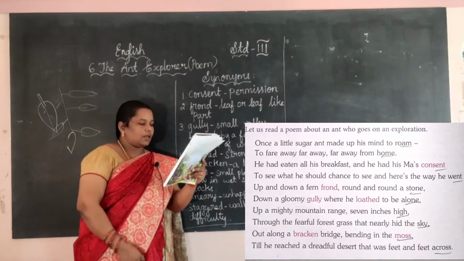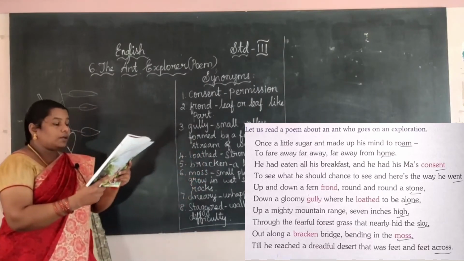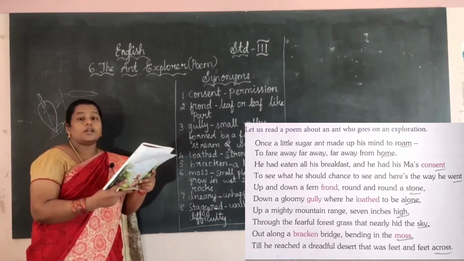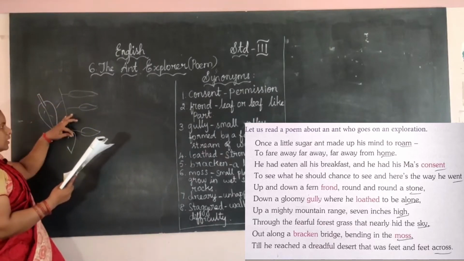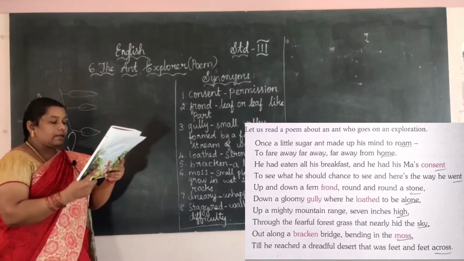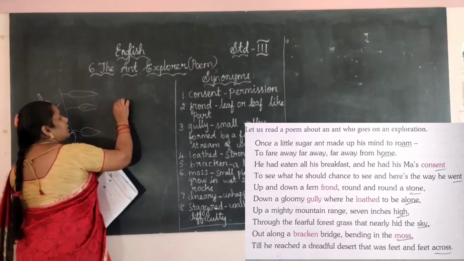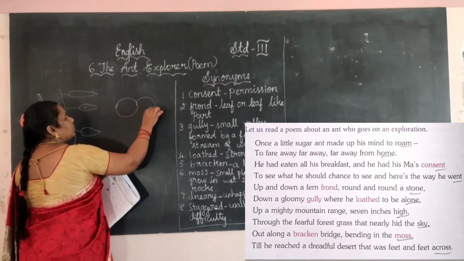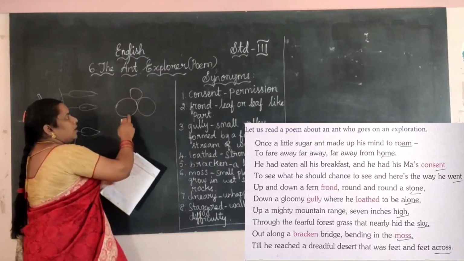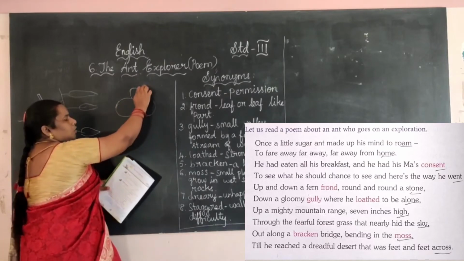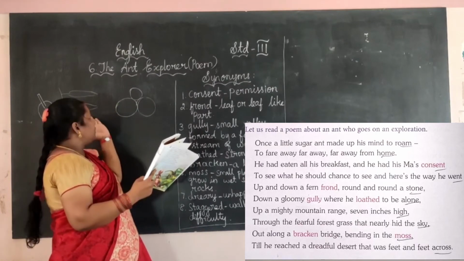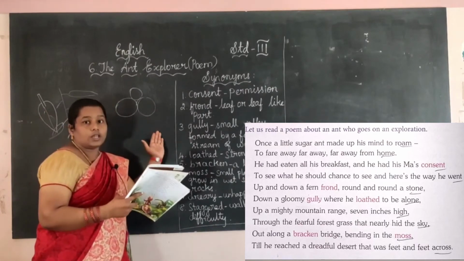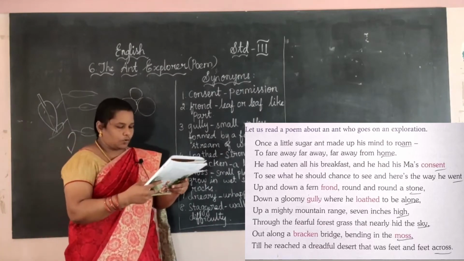Okay, see here, up and down a fern frond, round and round a stone. First the ant is moving through this frond, next he is going round and round a stone, right? Stones are here, round and round he is going. First he is going through the fern frond, next round and round the stone.